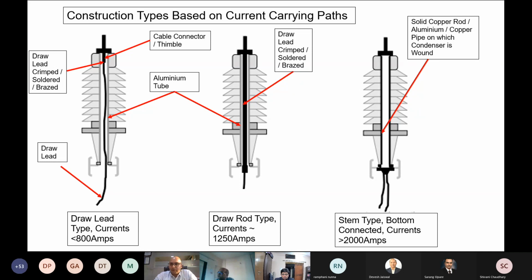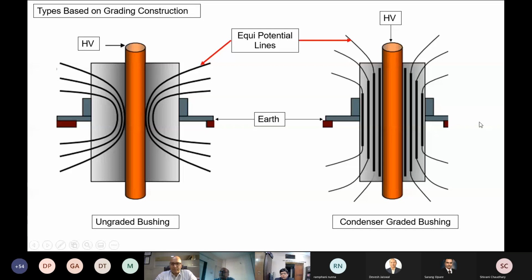And the third type is the solid copper rod type bushing, or many times there are constructions where a copper pipe or aluminum pipe itself is used to carry the current, and on which the condenser is wound. Here the main thing is that the transformer lead termination is done at the oil end terminal of the bushing. We go to the next slide.